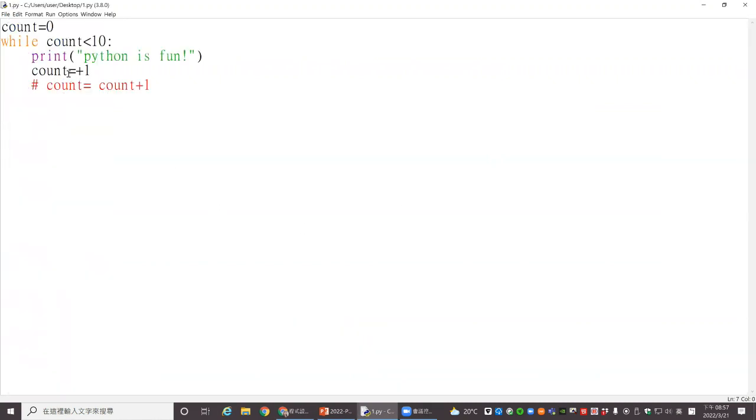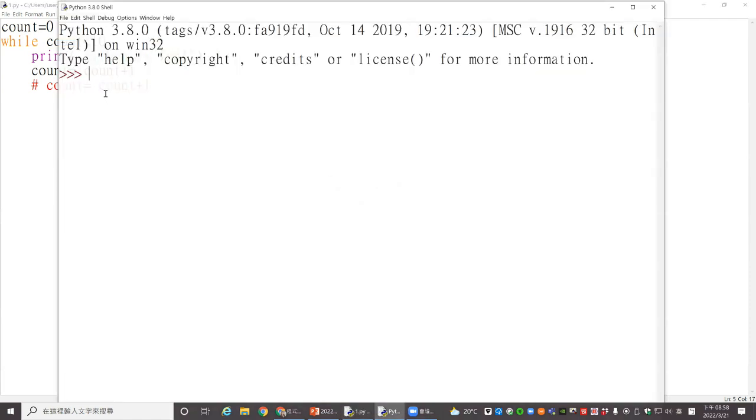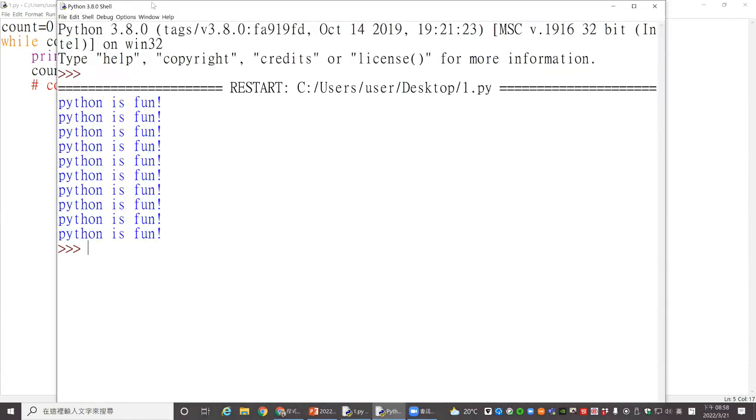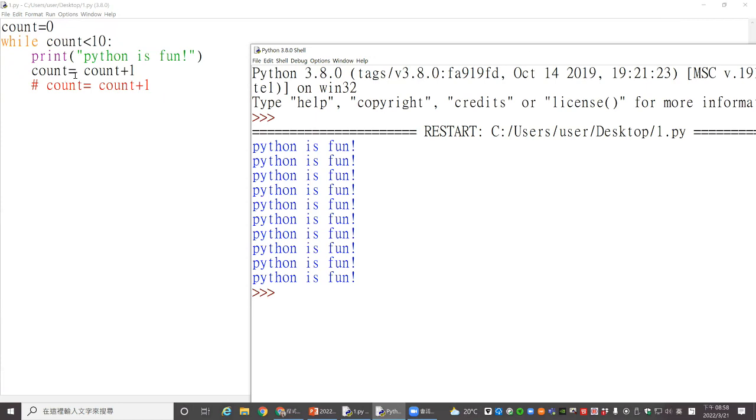Something seems wrong, so we check it once more. Obviously we cannot do it that way. It should be that way, so we make a revision.